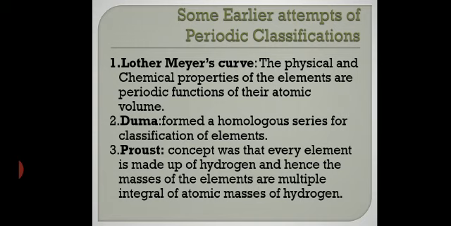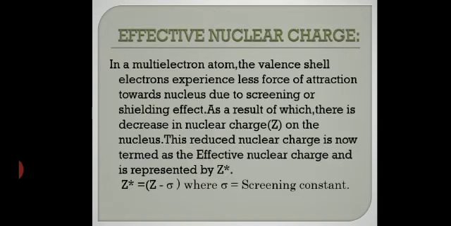Remember, in chromium and copper the filling is not according to Aufbau's principle, so they do not come under the normal or representative elements. But the elements of groups 1 and 2 and groups 13 to 18 come under it. Similarly, d block elements are transition elements, and lanthanides and actinides collectively are called inner transition elements or the f block elements. You know that.